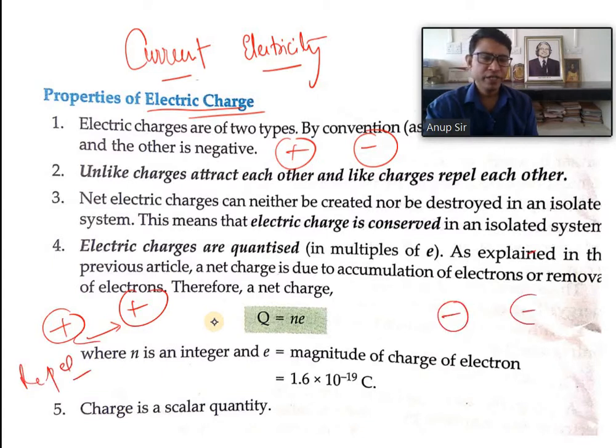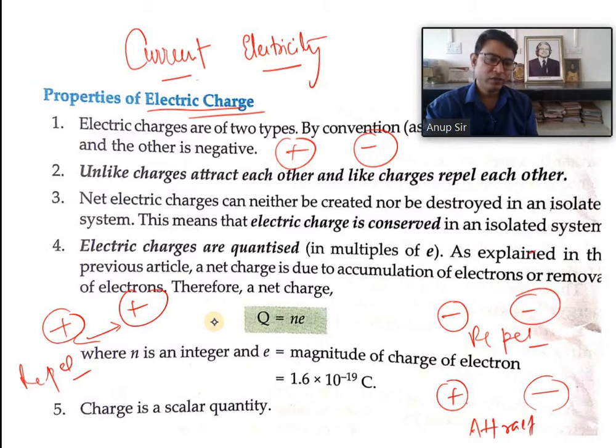Similarly, two negative charges always repel each other. But two unlike charges, that is one positive and the other negative, will always attract. So remember, unlike charges attract and like charges repel each other.